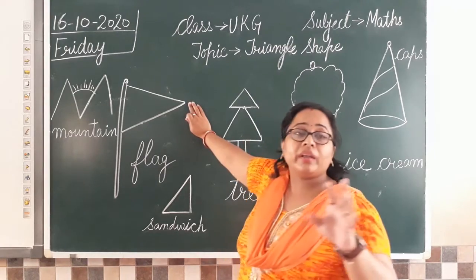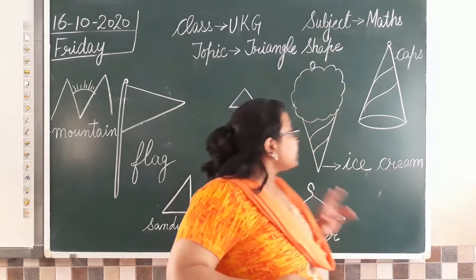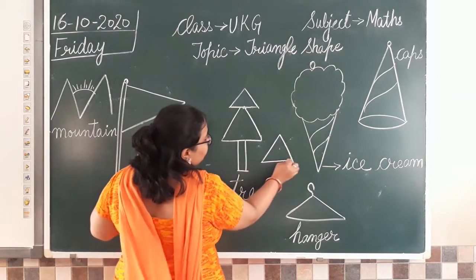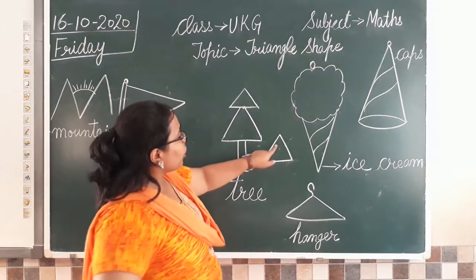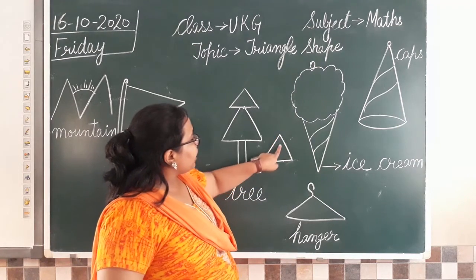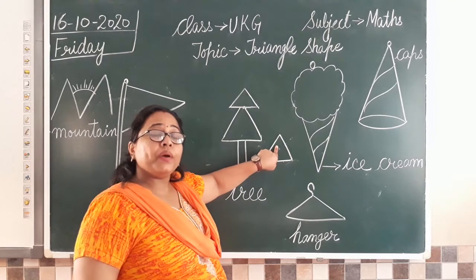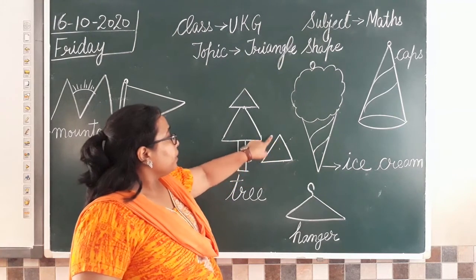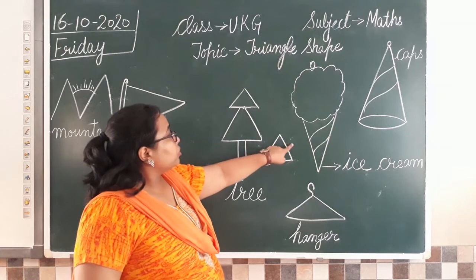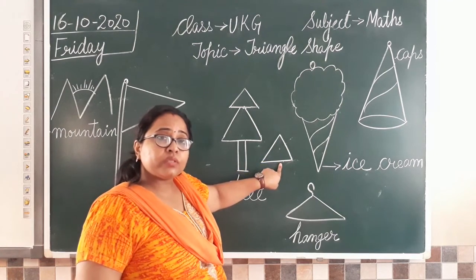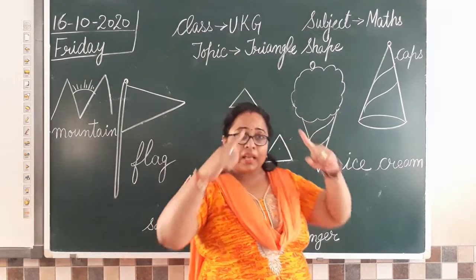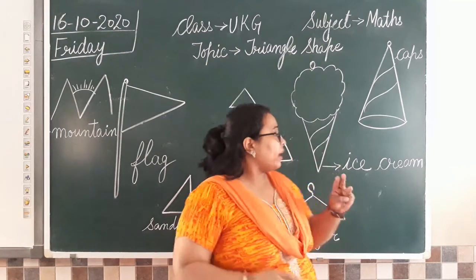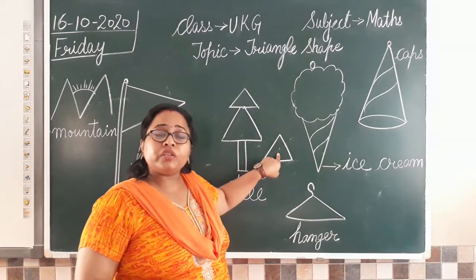See class, what is a triangle? It is a figure of three lines, a closed figure. जो तीनों लाइंस आपस में जुड़ी हुई हैं और एक ये फिगर बनती है जो क्लोज है. You remember open and close? A closed figure, a closed shape है ये, for which we use three lines. Three lines use करते हैं, that is two slanting lines and one sleeping line. So we are using these three lines to form a triangular shape.